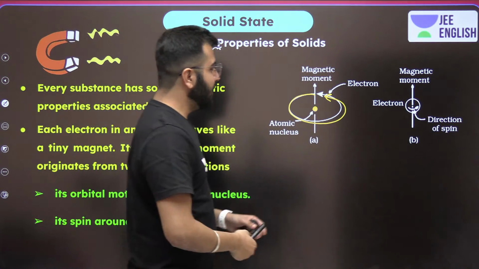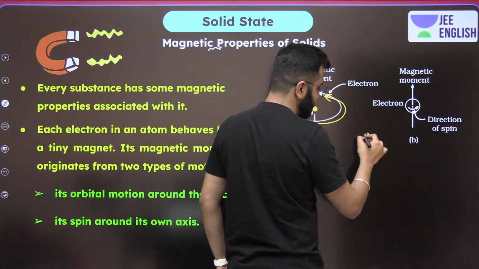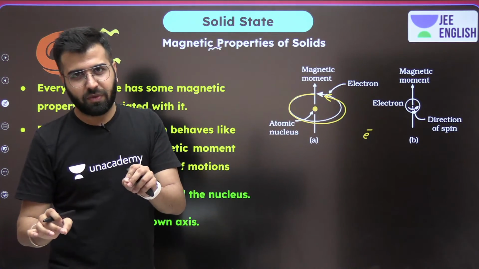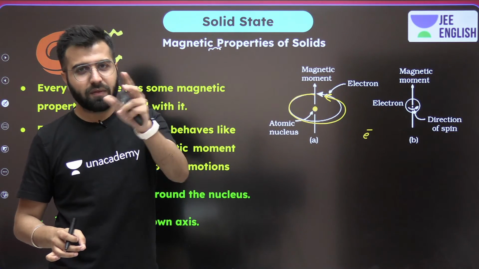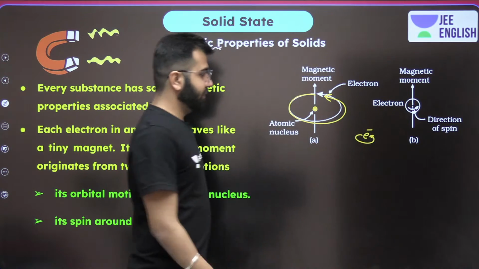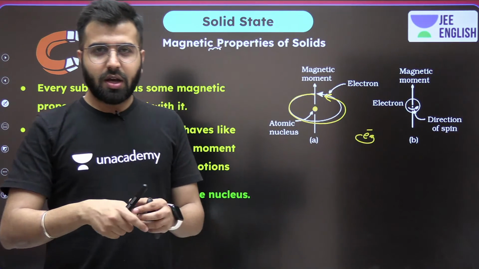Okay, and now when we talk about electrons at any position, for any instant of time, it rotates on its own as well, just like Earth.